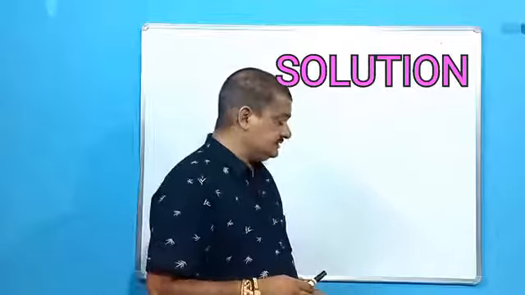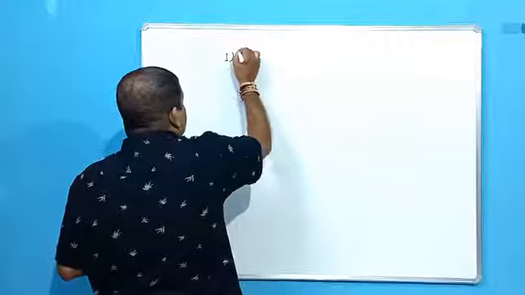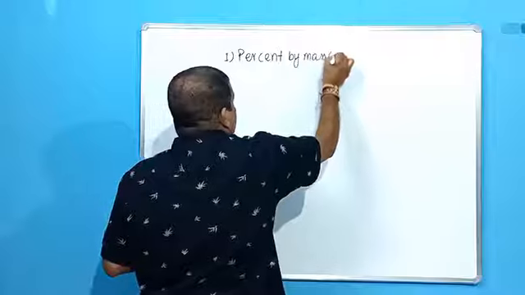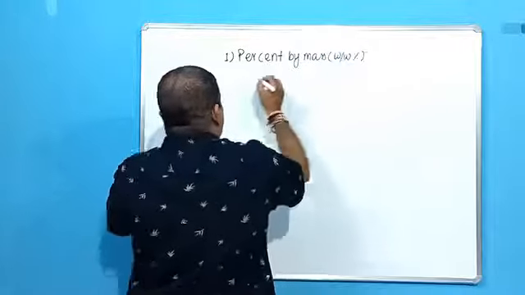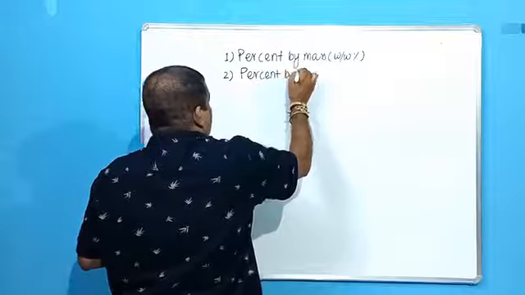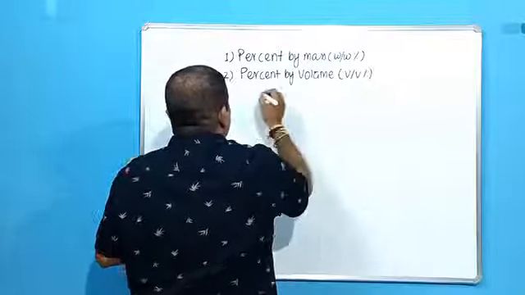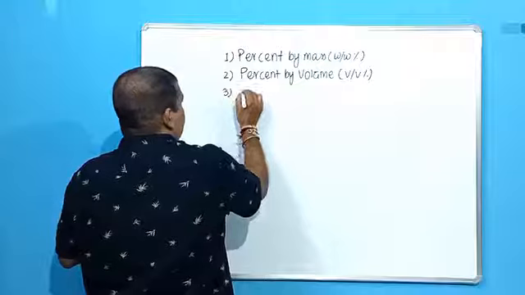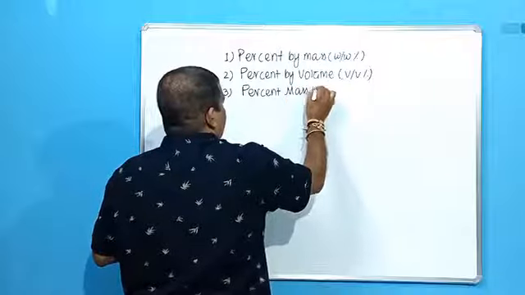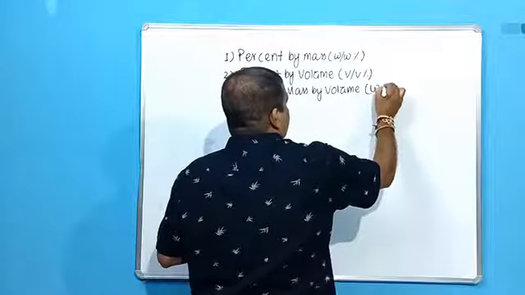Okay. So in the last class, we discussed three things: percent by mass, that is W by W percentage, then percent by volume, V by V percent, then percent mass by volume, W by V percent.